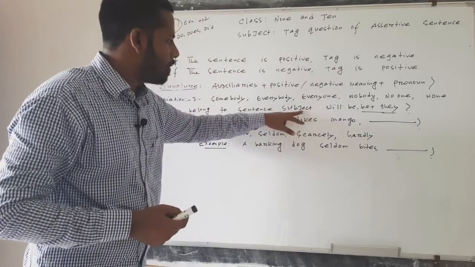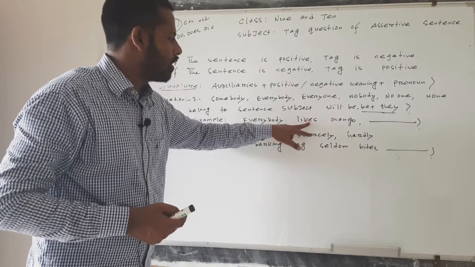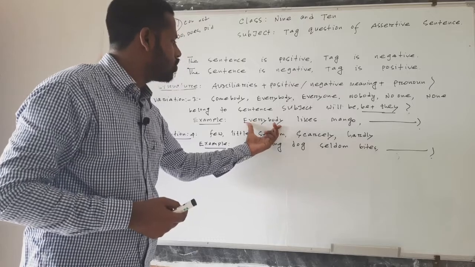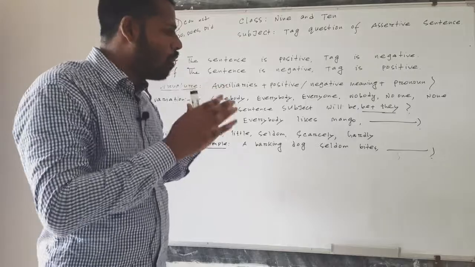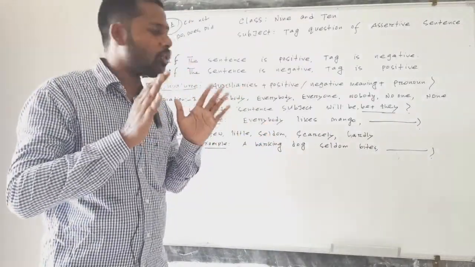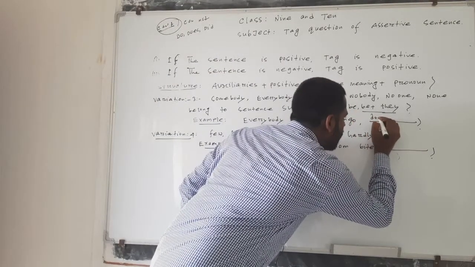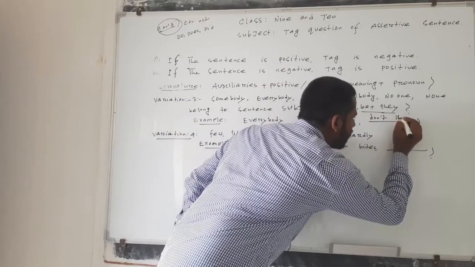The verb is in base form, and after the verb s has been added. But here instead of everybody, the subject will be they. They don't prefer does. They always prefer do. So the answer will be don't, and instead of everybody, they.